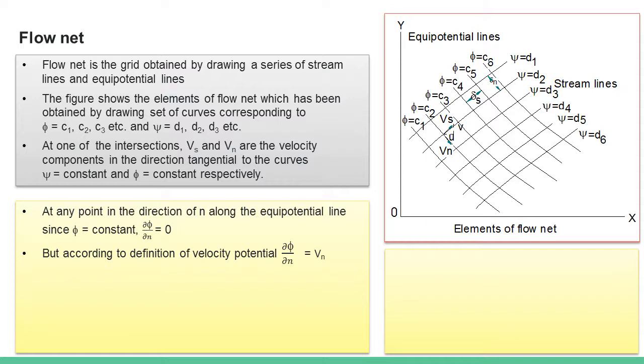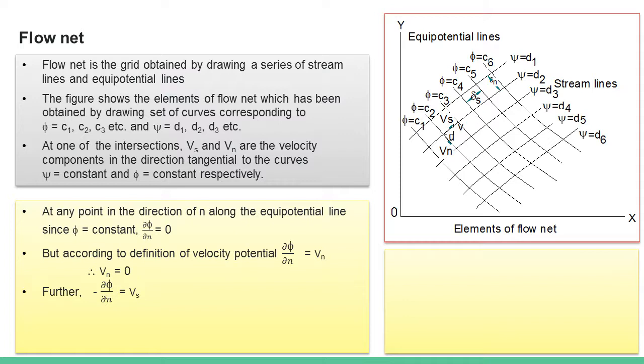So dou phi by dou n should be equal to Vn. From these two expressions we have Vn is equal to 0. But we have another component Vs, which is given by minus dou phi by dou s, that is, minus dou phi by dou s is equal to Vs.